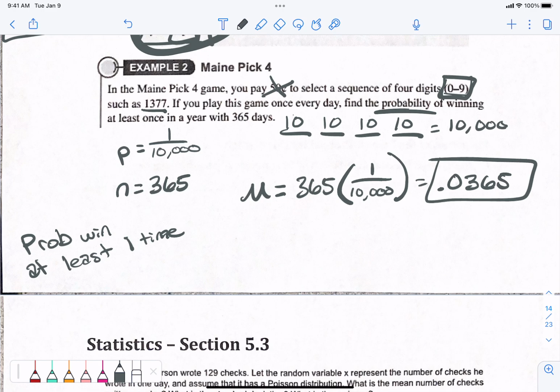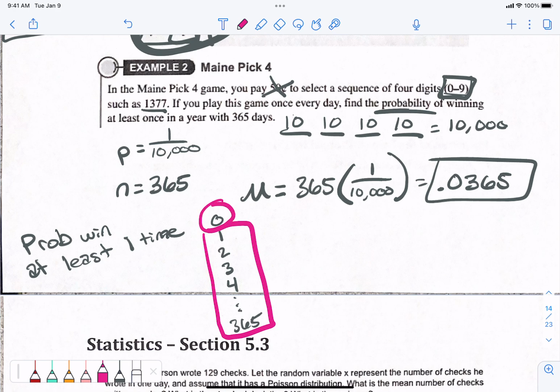I could win every single day, 365 days. I could win 0 times. I could win 1 time, 2 times, 3 times, 4 times, all the way up through 365 times. At least once is all of these options except 0. So I want to find the probability of me not winning and then subtract from 100%. So I want to find the probability of 0 wins.